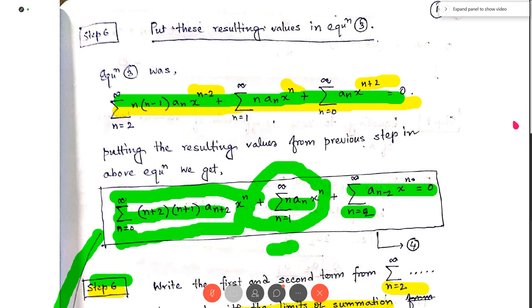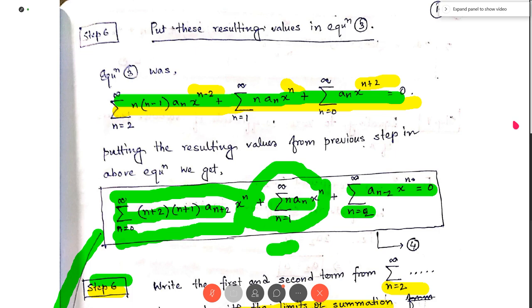Now here, this is written as 0 plus 2, that is 2, into 0 plus 1, that is 2 into 1, a(0 plus 2), that is a2 x to the power 0. So x to the power 0 is 1, so this comes to 2a2. This is 2a2.